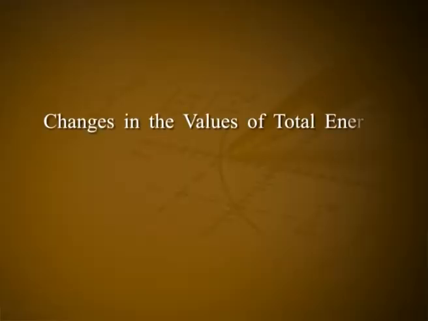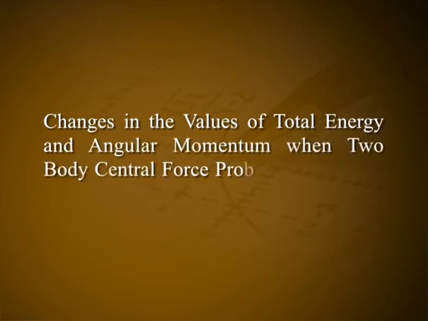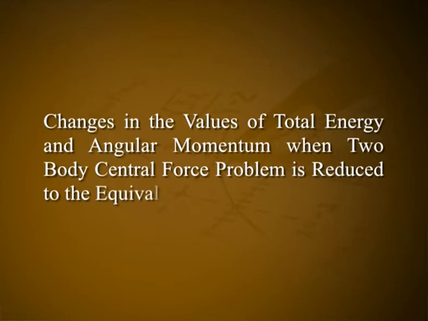Changes in the values of total energy and angular momentum when the two body central force problem is reduced to the equivalent one body problem. Total energy of the system when the particles are considered as a two body system is equal to the sum of the kinetic energies of the two particles plus the potential energy of interaction.